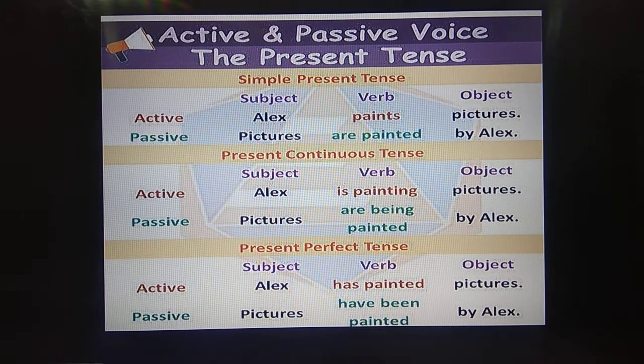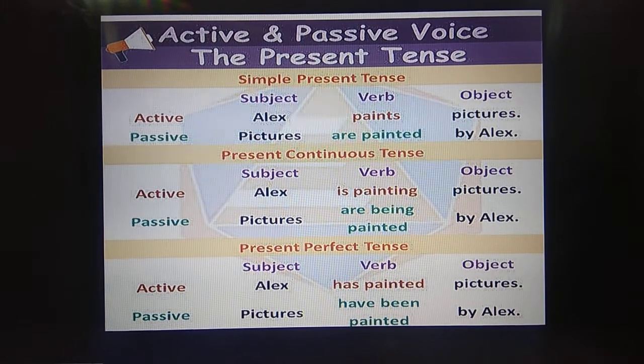In case the active voice sentence was Alex paints a picture, then what will you write there? A picture is painted by Alex. Here the object is pictures. So you write here pictures are painted. Okay. So for that you have to use singular and plural. For present tense, the verb to be form that you have to use is and are. Is or are, plus past participle. Okay, this is how the verb changes.